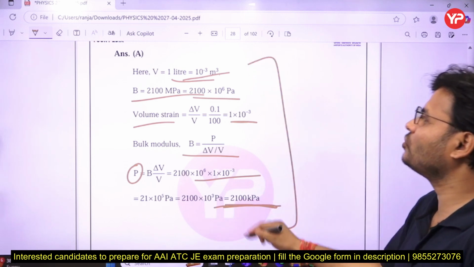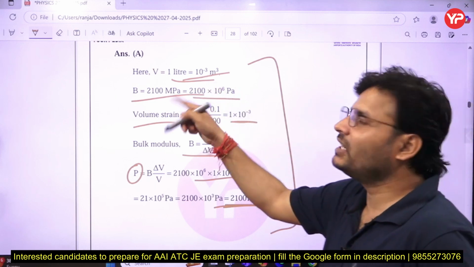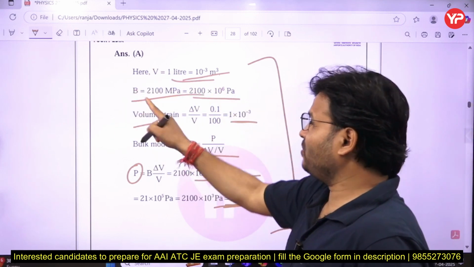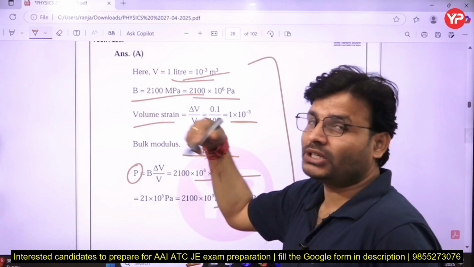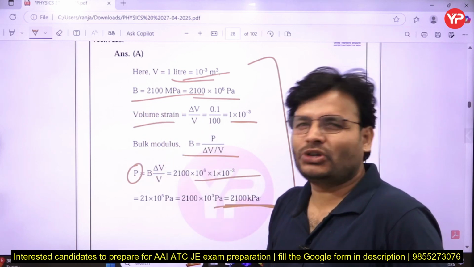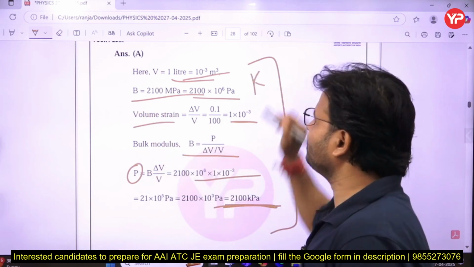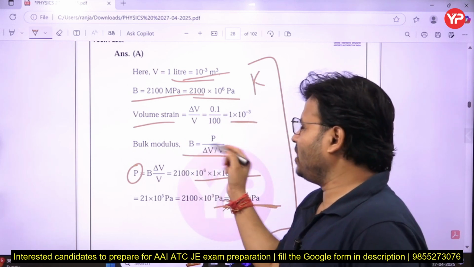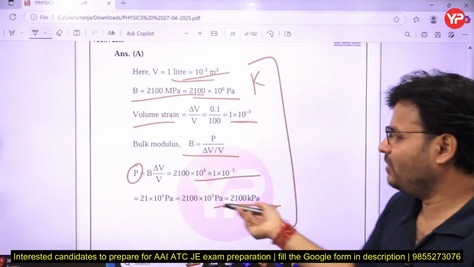That was a little bit good question. Volume is given here in liter, so first convert it into meter cube. And bulk modulus is given here with the notation B, otherwise mostly for bulk modulus you are going to use the notation K. So no problem is there. And bulk modulus is what? P upon dV upon V, and by that we will get the answer.